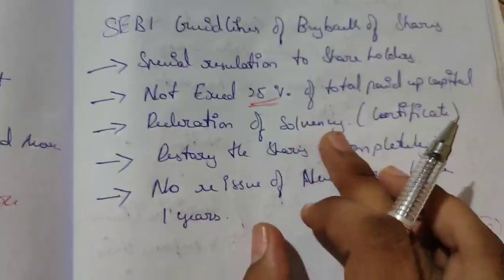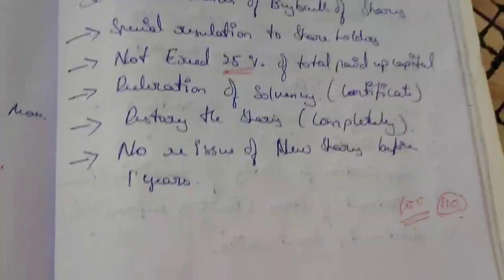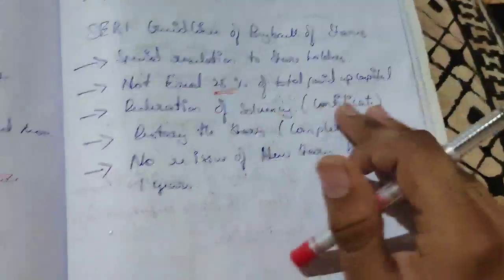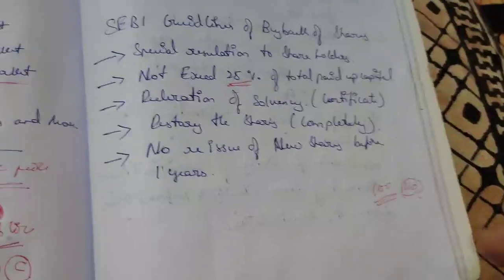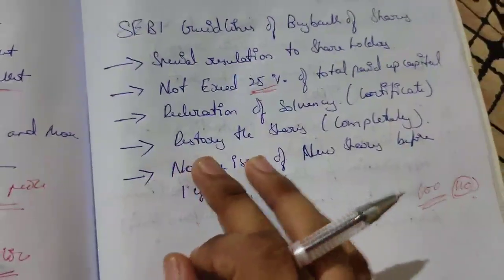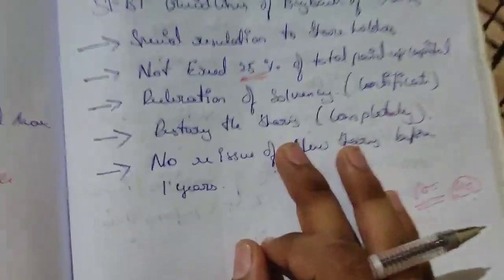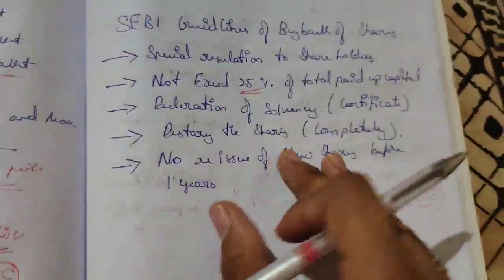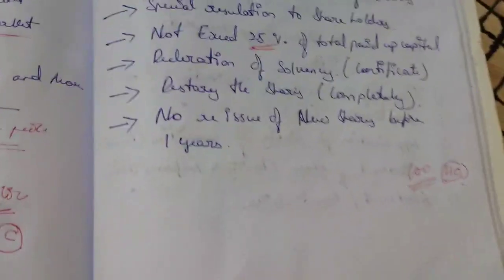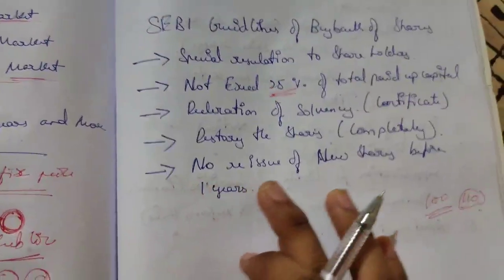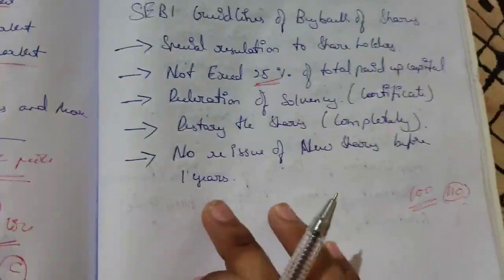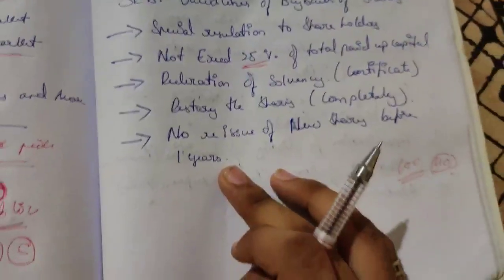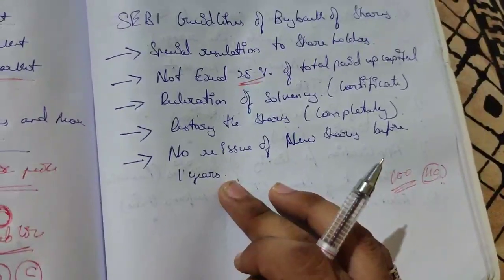Okay, declaration of solvency. When the company is not in loss, we have to issue the certificate and show it to SEBI. Then destroy the shares. The shares which were bought back should be destroyed fully. No reissue of new shares before 1 year. Before 1 year, the company is not able to issue shares.